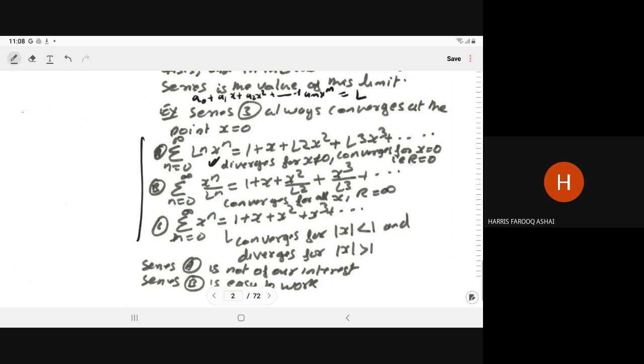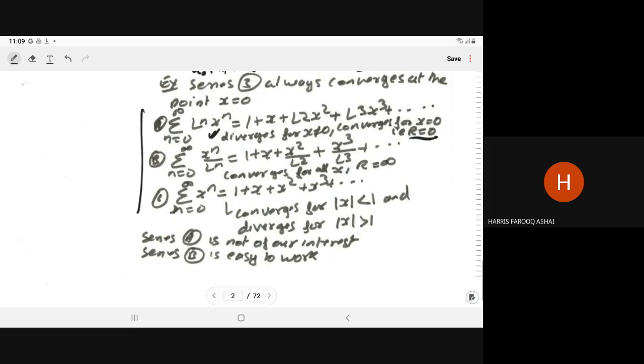Later on, I will tell you what is the R0. Just note down this series: 1 plus x plus factorial 2 x square plus factorial 3 x cube plus so on is divergent if x is not equal to 0 and convergent when x is equal to 0.